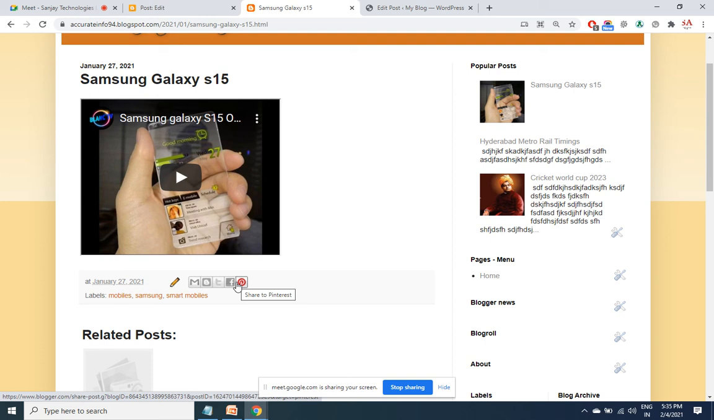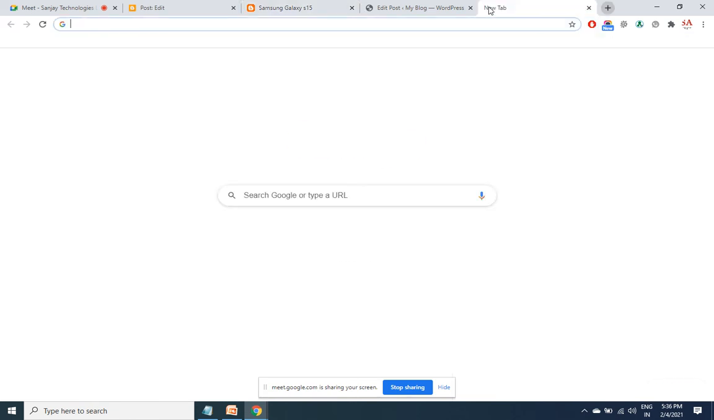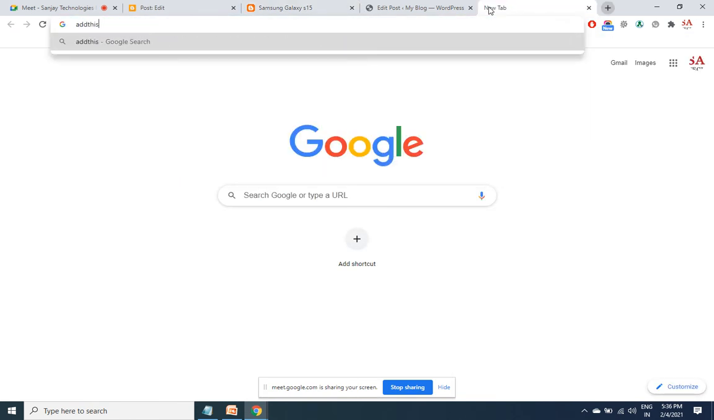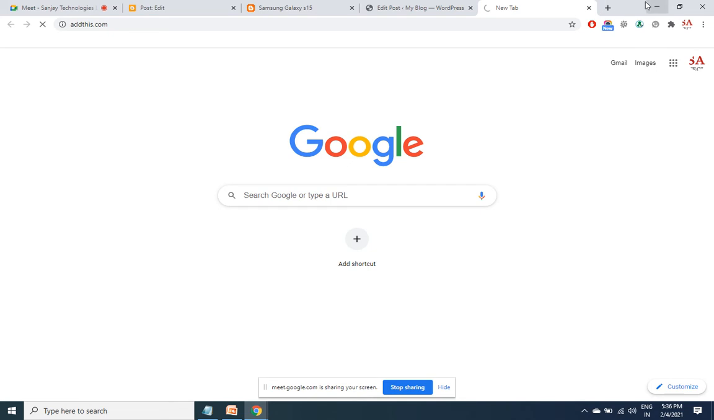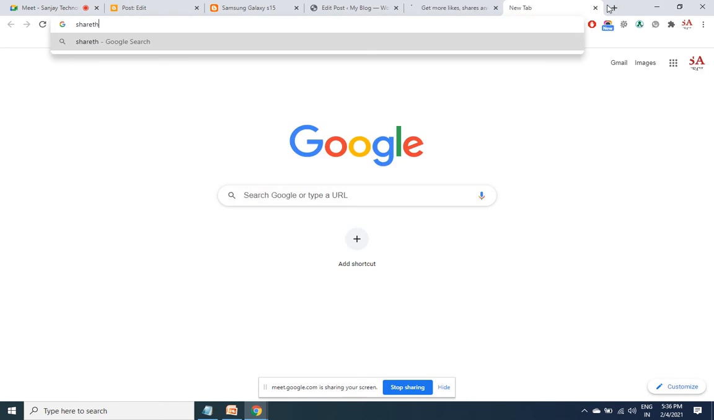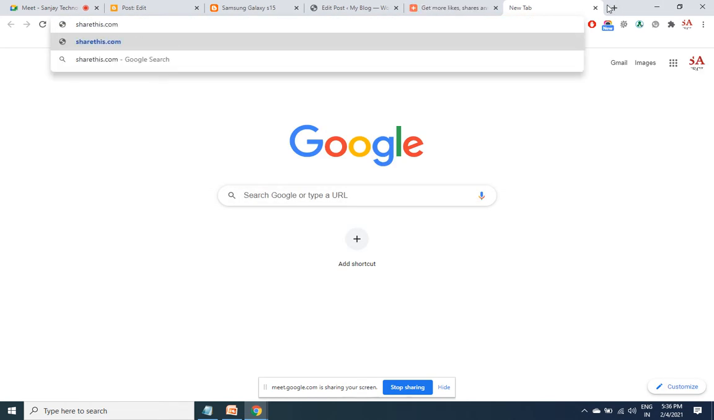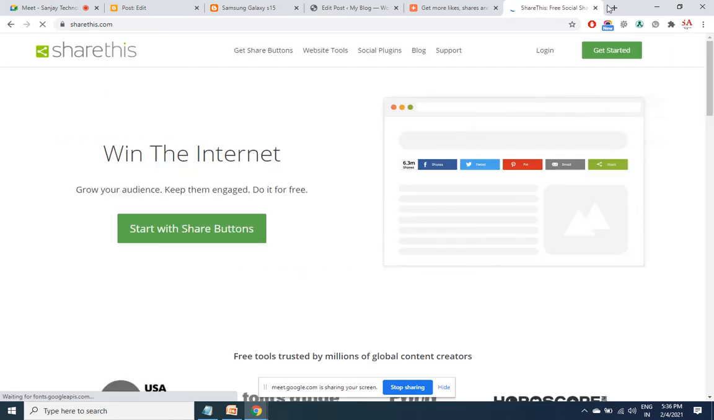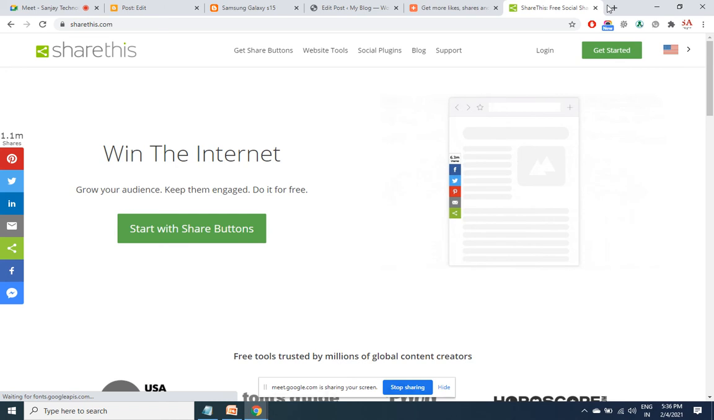So we require that bunch of websites. For that, there are 2 sites, addthis.com and sharethis.com. Refer to only one site because both sites have the same list of social media sites. Only the appearance-wise they are a little different.